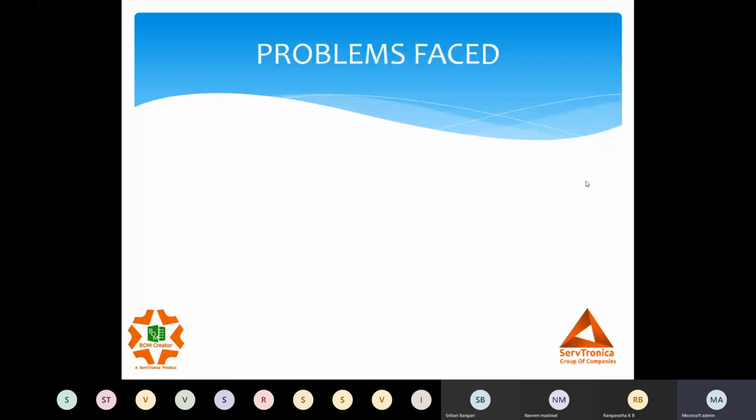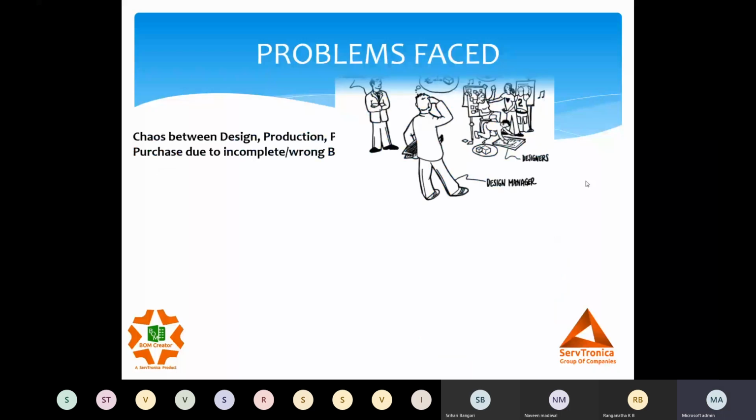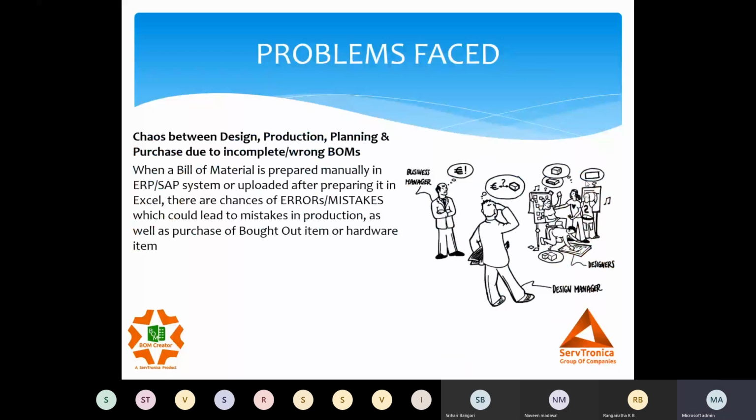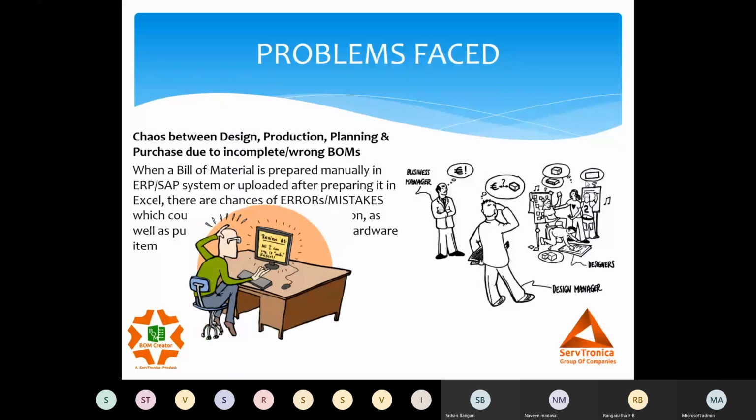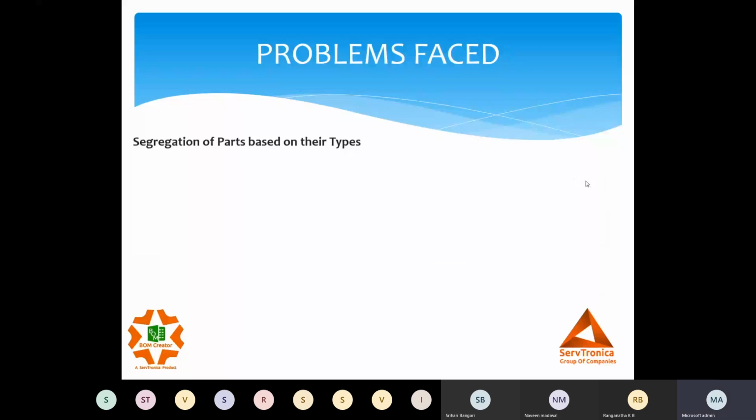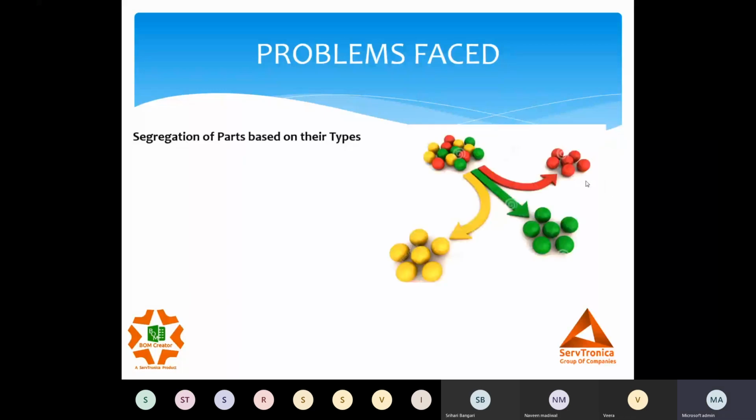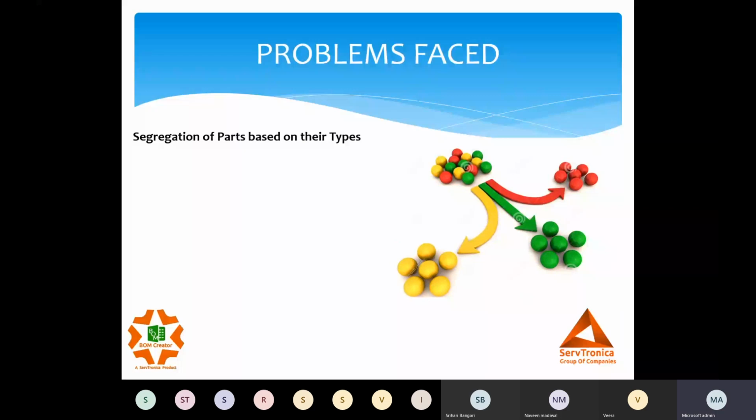Next is the chaos. Because of the improper and wrong BOM, we do not identify the issues during the design phase, but we get to know about these issues during the machine assembly stage or the packing stage. Next is the segregation of items, which we see is a challenge.